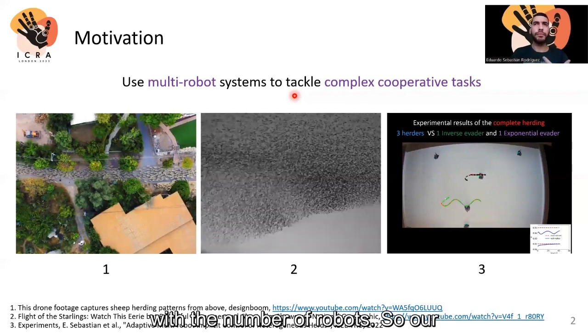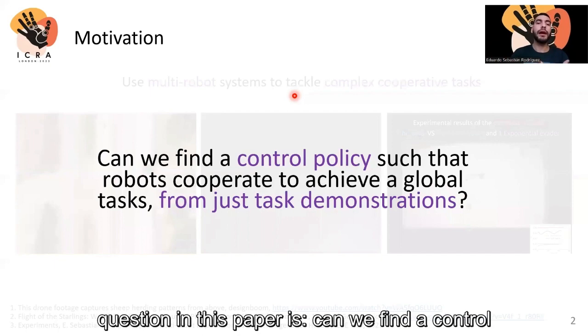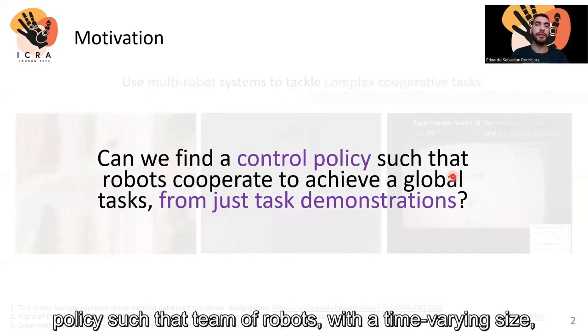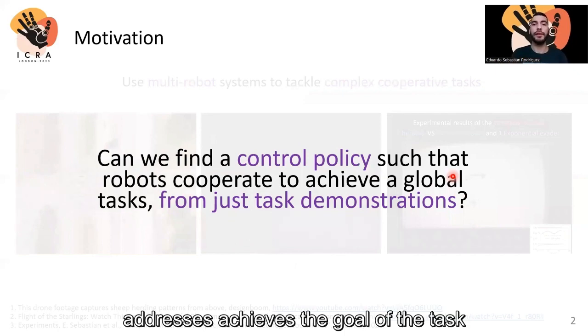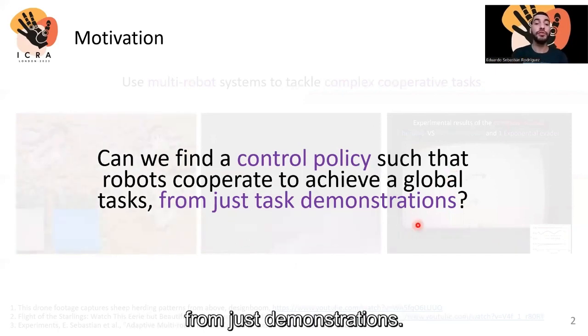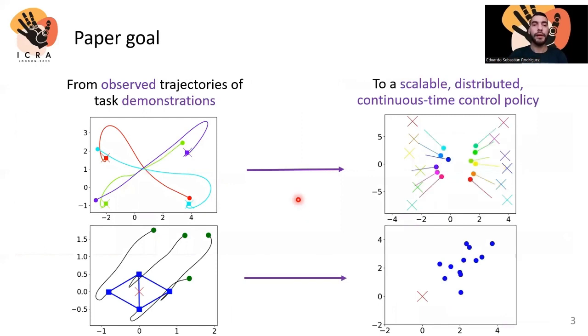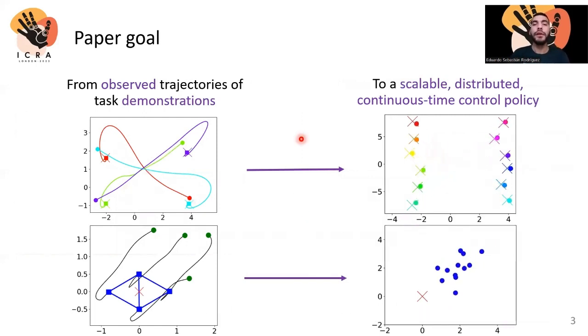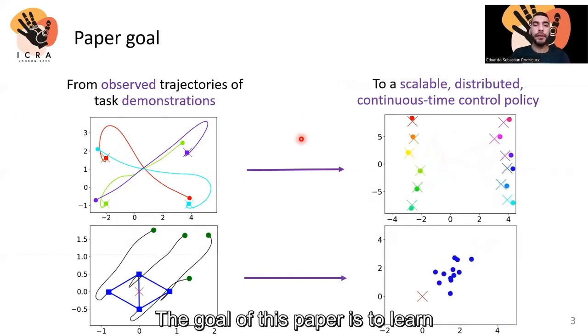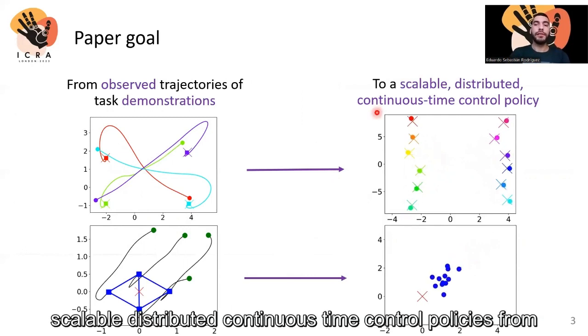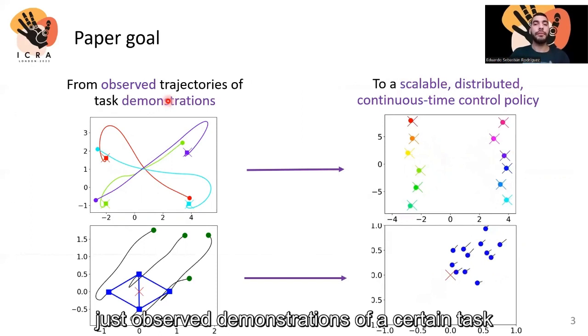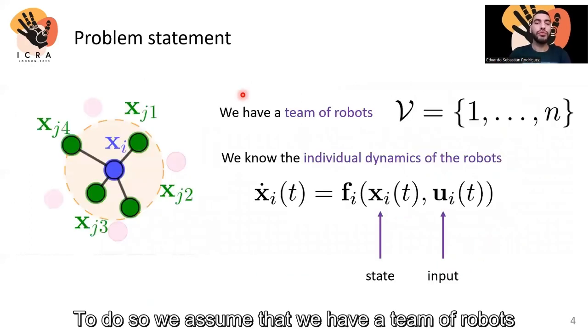So our question in this paper is, can we find a control policy such that a team of robots with varying size achieves the goal of the task from just demonstrations? And yes, that's our goal. The goal of this paper is to learn scalable, distributed, continuous time control policies from just observed demonstrations of a certain task. To do so, we assume that we have a team of robots.